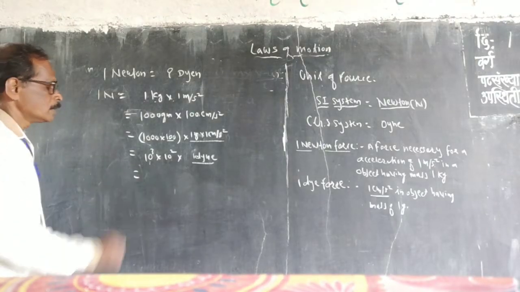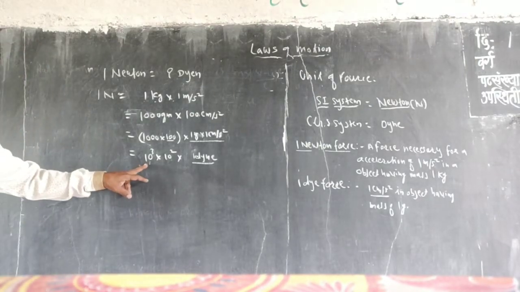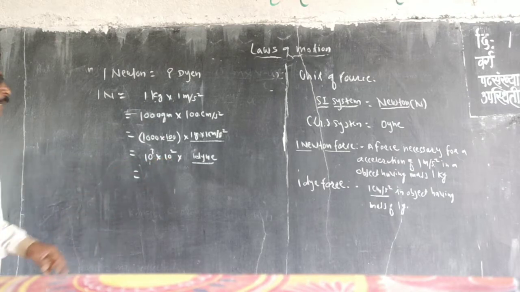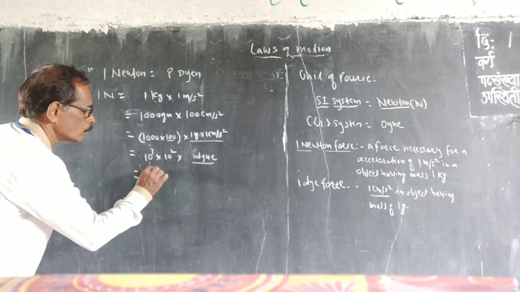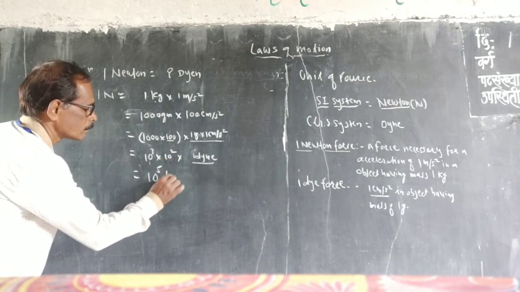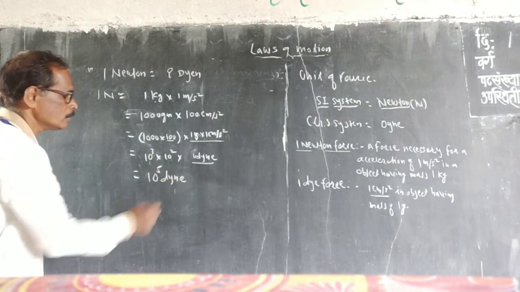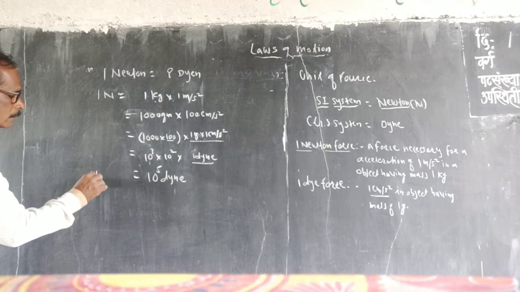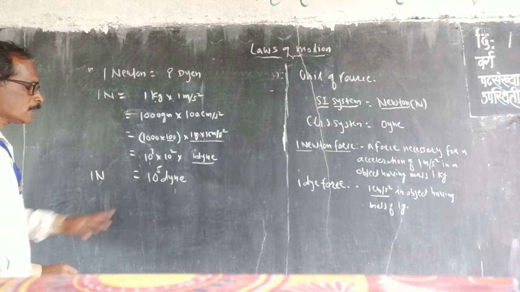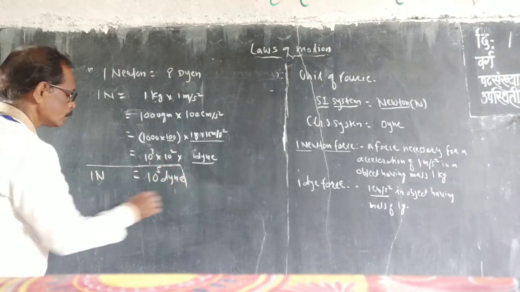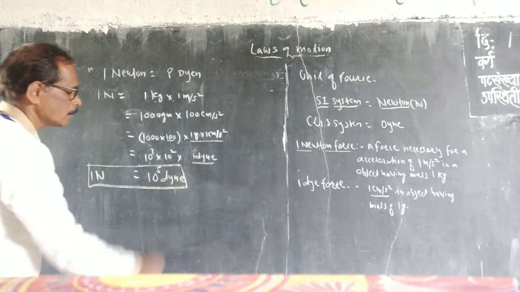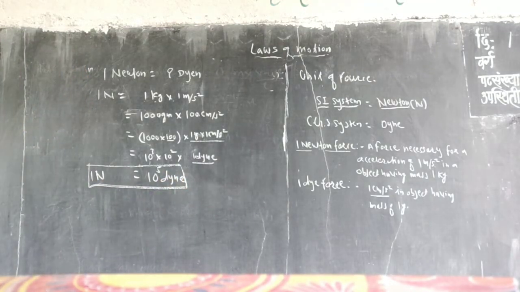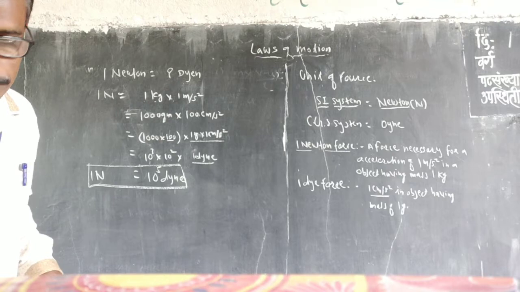So 10 raised to 3 into 10 raised to 2 means it is 10 raised to 5 dyne. It means that 1 Newton force is equal to 10 raised to 5 dyne.